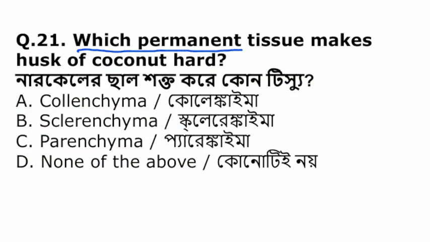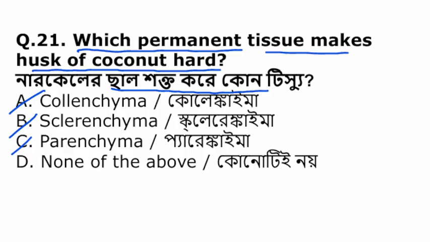Which permanent tissue makes husk of coconut hard? নারকেলের যে ছালটা শক্ত করে কোন টিস্যু? কোলেনকাইমা, স্ক্লেরেনকাইমা, প্যারেনকাইমা, or none of the above. The permanent tissue that makes the husk of coconut hard is sclerenchyma.